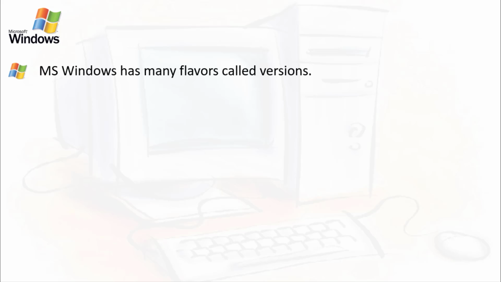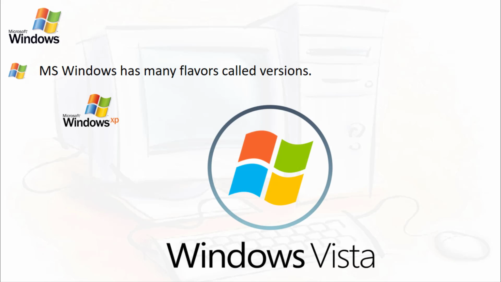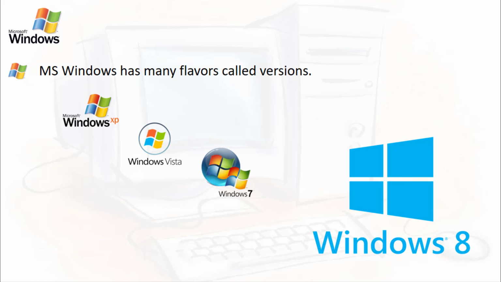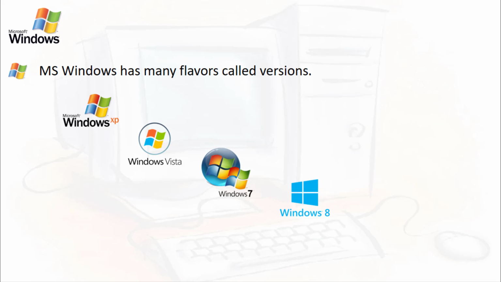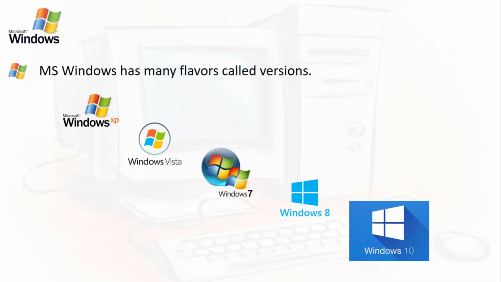MS Windows has many flavors called versions, meaning Windows has more versions, or generations, of its own operating system. First one is the Windows XP operating system. Second one is the Windows Vista operating system. Third one is Windows 7. Then the Windows 8 operating system. And the last one is the Windows 10 operating system, which is known as the latest operating system from Microsoft. Among these versions, we are going to learn about the Windows 7 operating system.